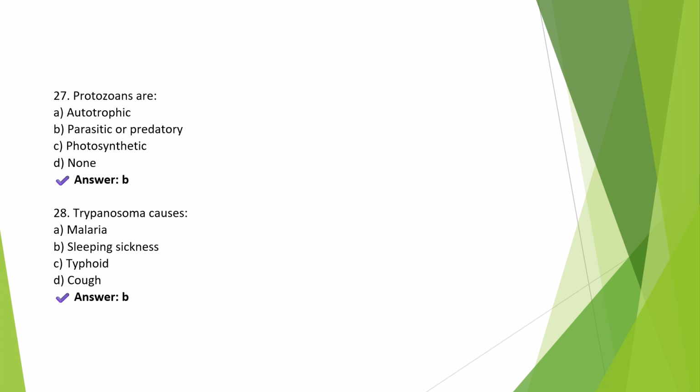Question 28. Trypanosoma causes. Trypanosoma is a flagellated protozoan causing African sleeping sickness. So here the right answer is sleeping sickness. It is transmitted by a fly. You will be knowing the name, tsetse. Sometimes you pronounce it differently, but the spelling is T-S-E-T-S-E. And this affects the nervous system.